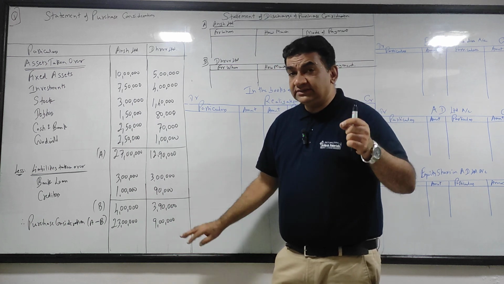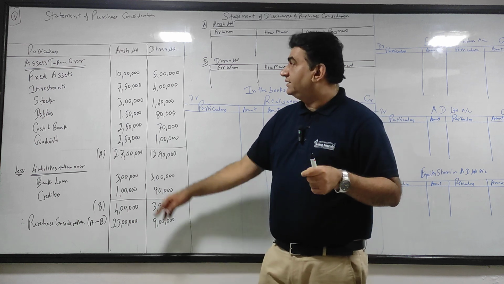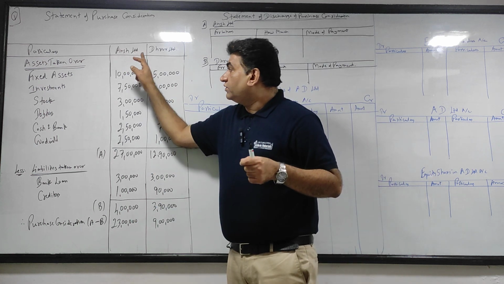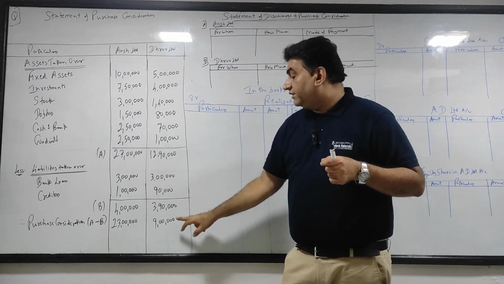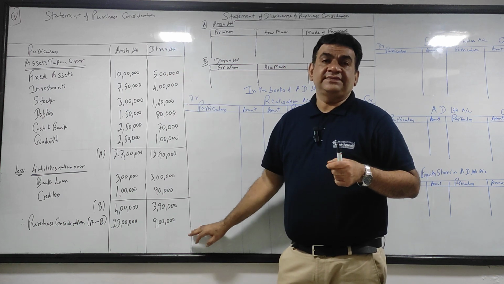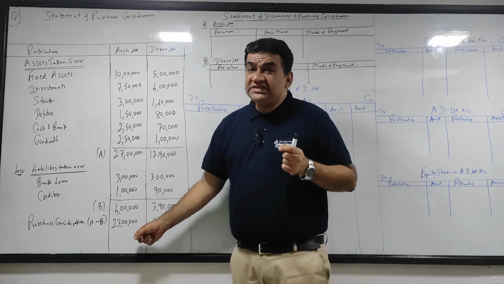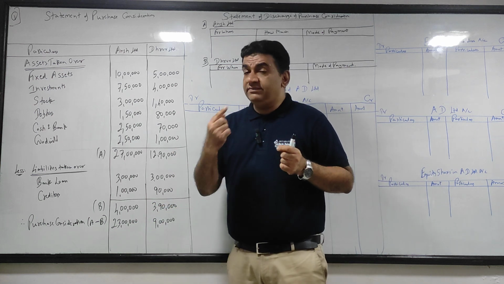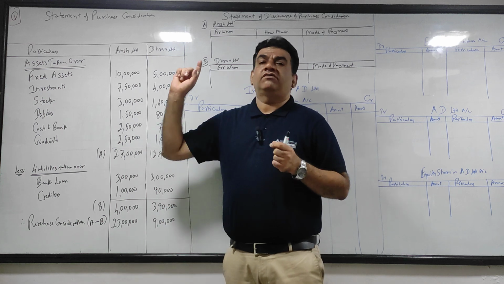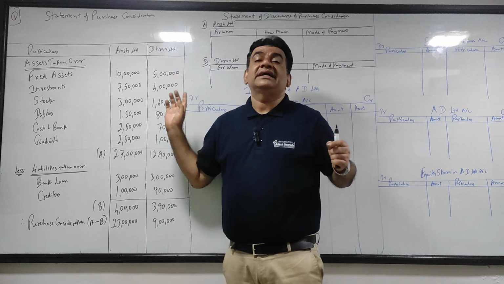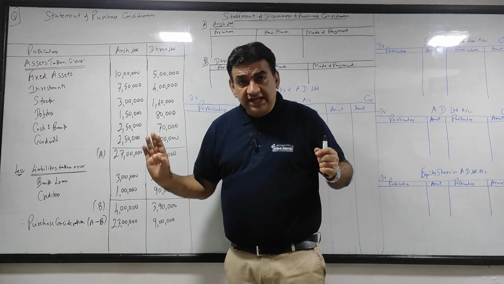I'll repeat, this means the new company AD Ltd is taking over business of Ansh Ltd for 23 lakhs and Dhruv Ltd for 9 lakhs. This was the first part. As I told you, this PC ka value is very important. In the previous class I mentioned, because this is a common figure for the old company as well as the new company. Got it, guys?